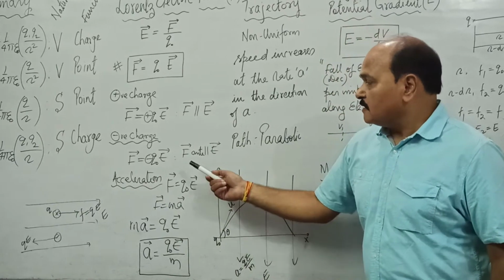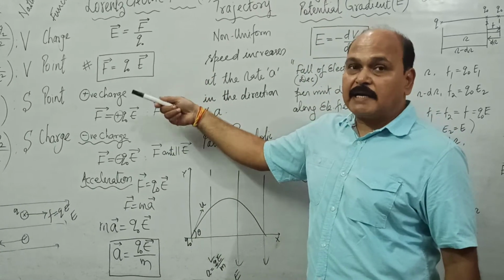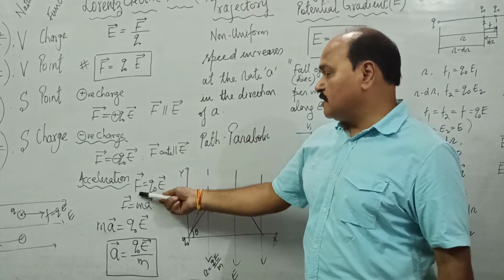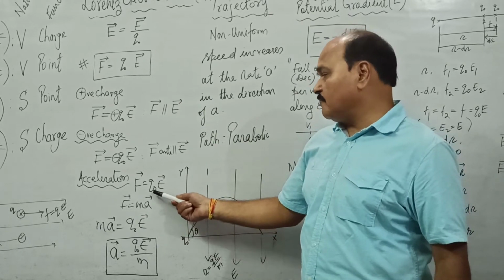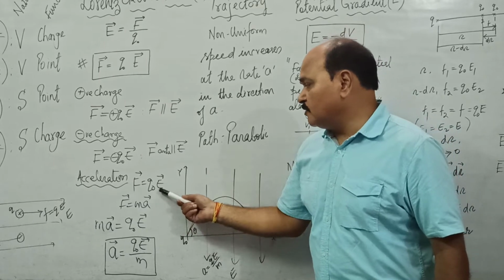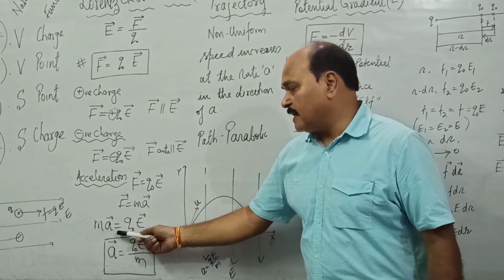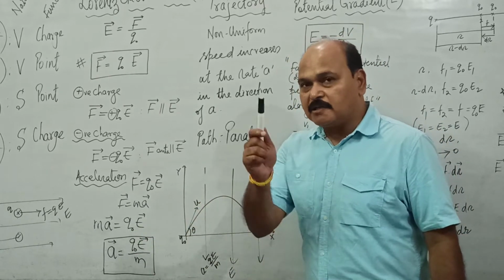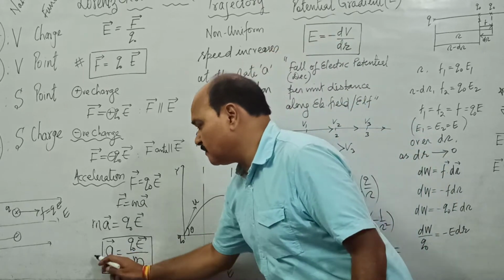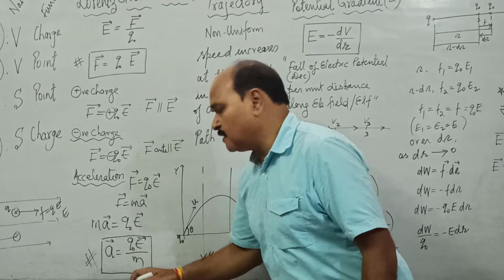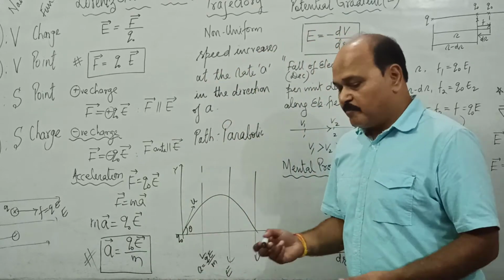The motion of the charged particle is accelerated. Force is QE, and we know that force is equal to mass into acceleration. So if we equate force QE with ma, we get a, the acceleration of the charged particle in the electric field, and this acceleration is QE by m. That means the motion of the charged particle is accelerated. And what happens because of acceleration?